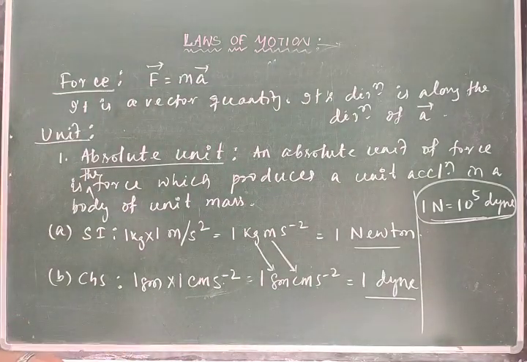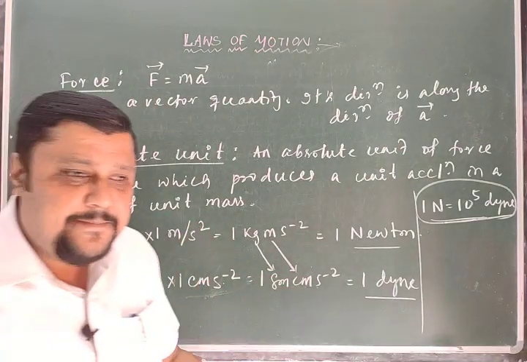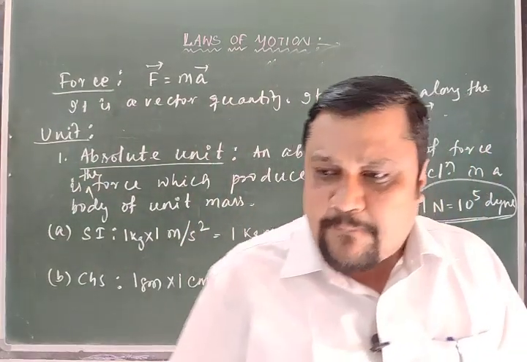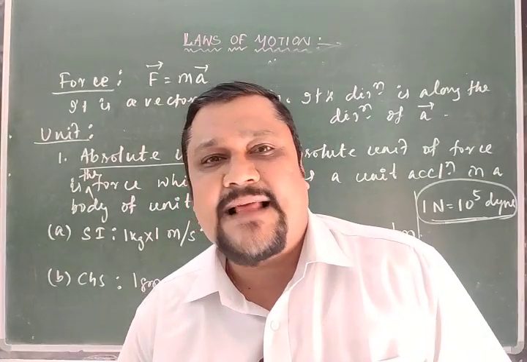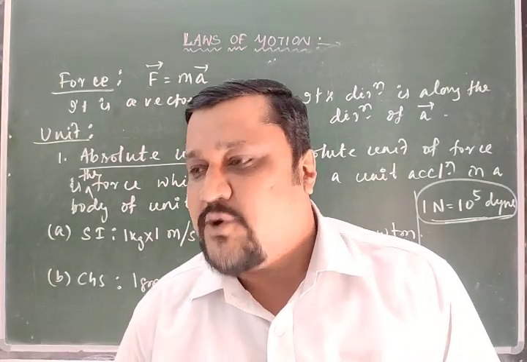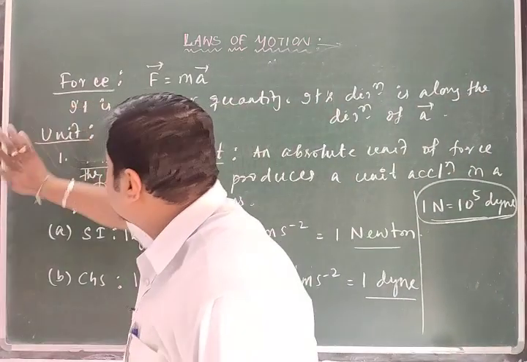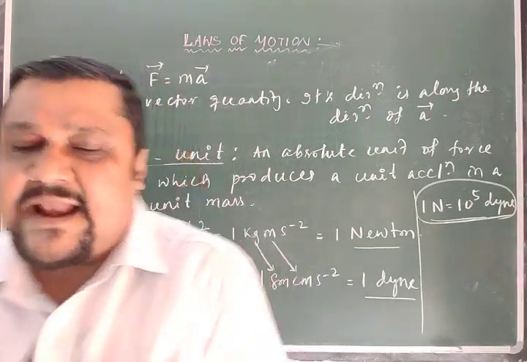Then, as I already told, if the force is applied by anybody other than earth, then that is in absolute unit. If the force is because of earth, then gravity comes into play. So if gravity comes into play, then the unit will be a gravitational unit.